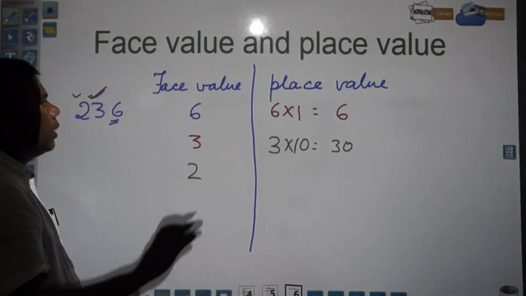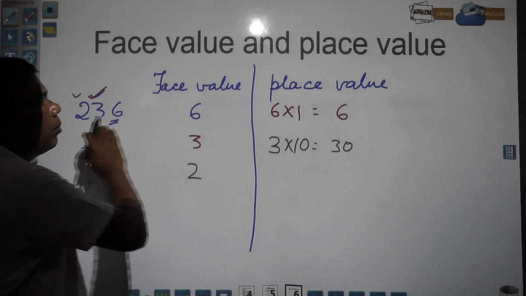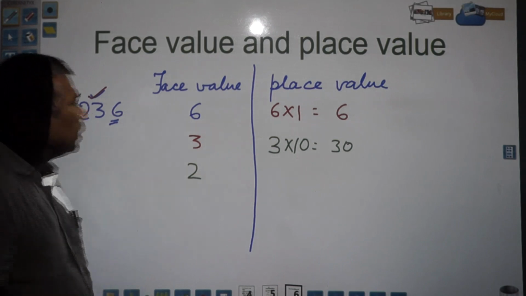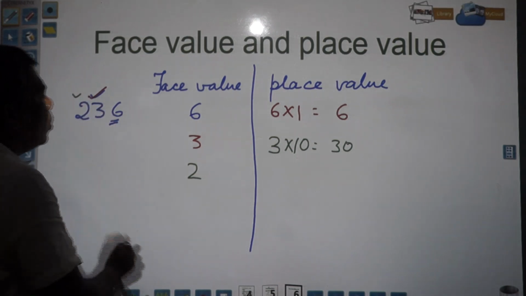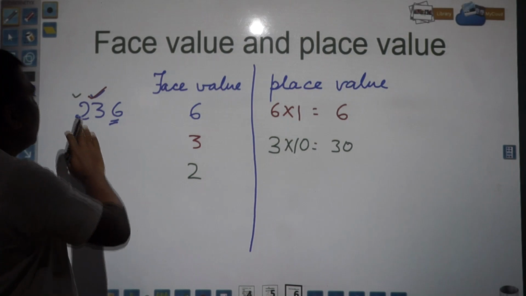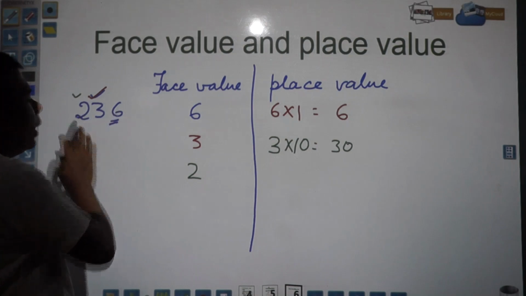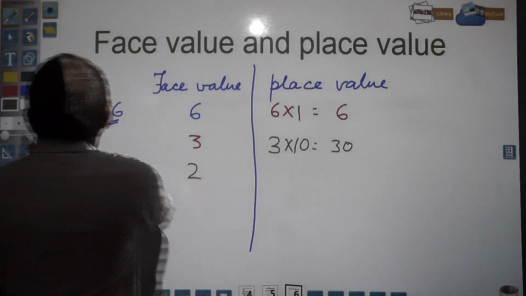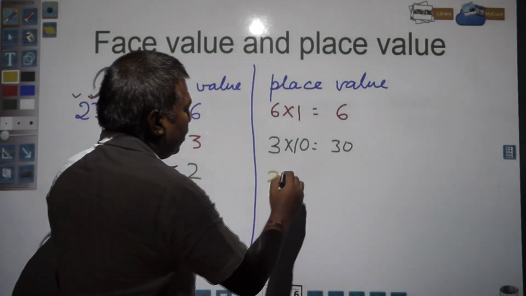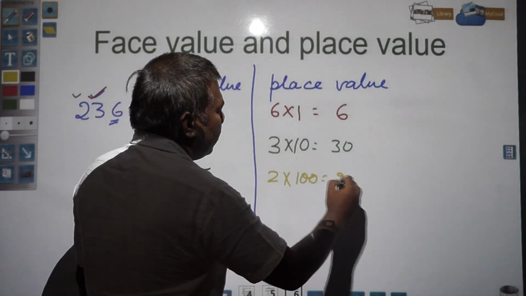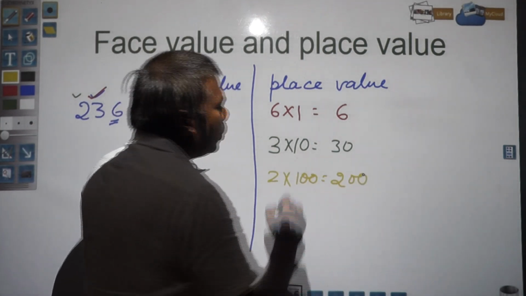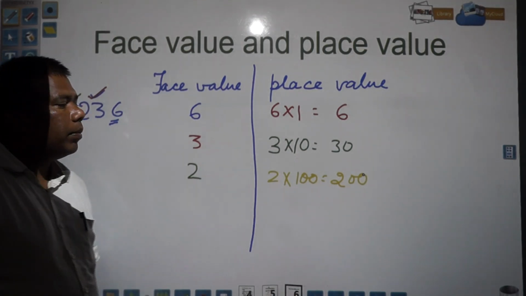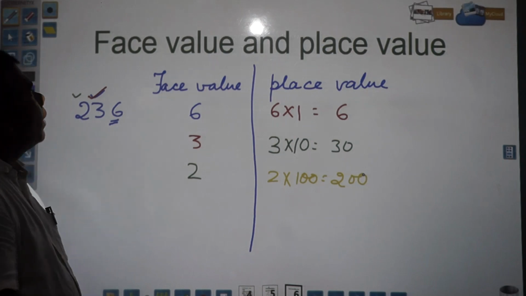Now just you see, face value of 3 was what? 3, but place value became 30 because this 3 is occupying the tens place. Now you see 2. The face value is 2, but the place value, this is occupying the 100s place. So this needs to be multiplied by 100. So it becomes 200, right? So the place value of 2 over here will become 200. So I hope you understood.